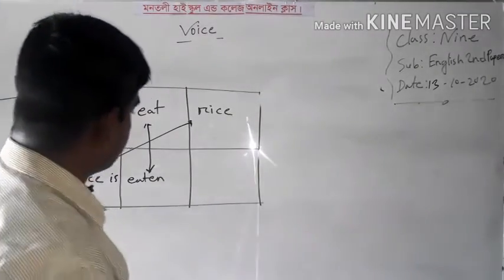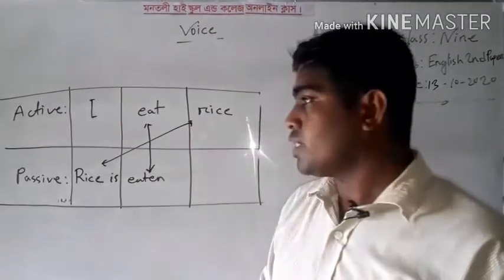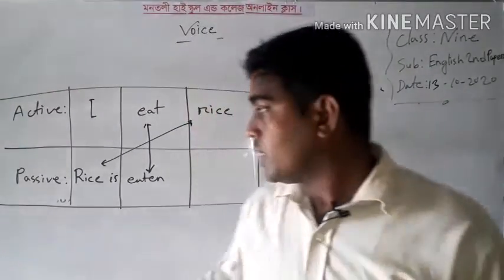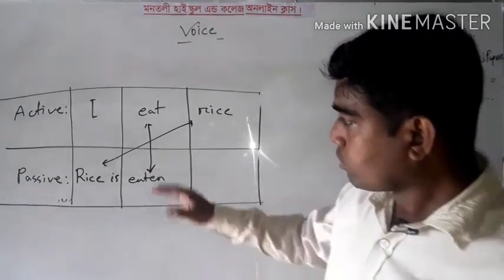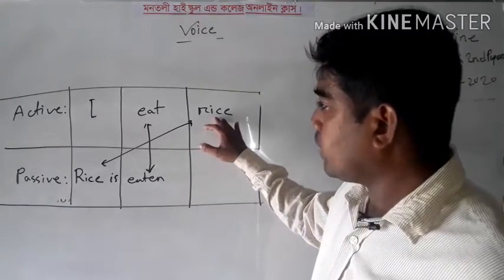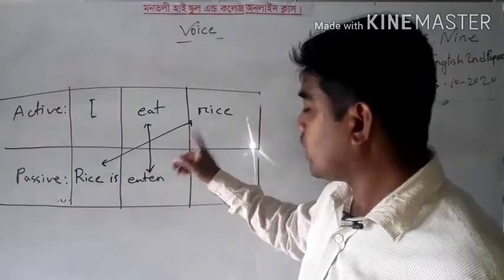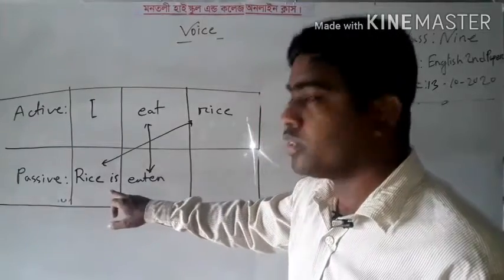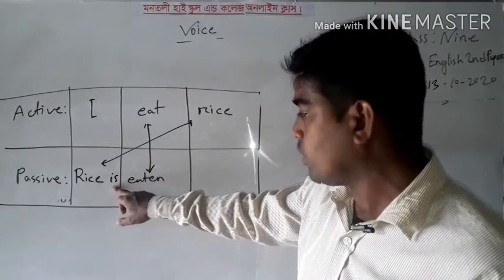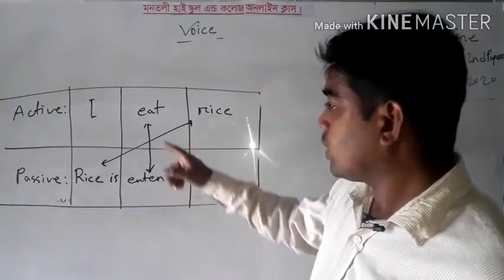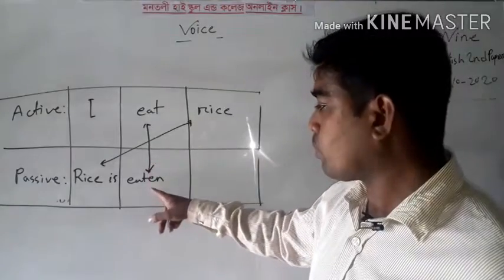Rice is eaten. That is finished. Now the rest of the sentence I will finish later. So here you can understand: the object of the active voice will be the subject, and according to the subject and tense I have written the auxiliary verb "is", and the main verb of active voice will be the first participle form in passive voice.